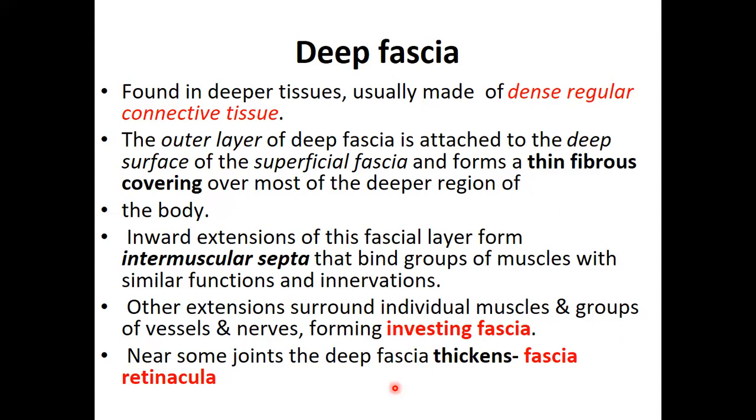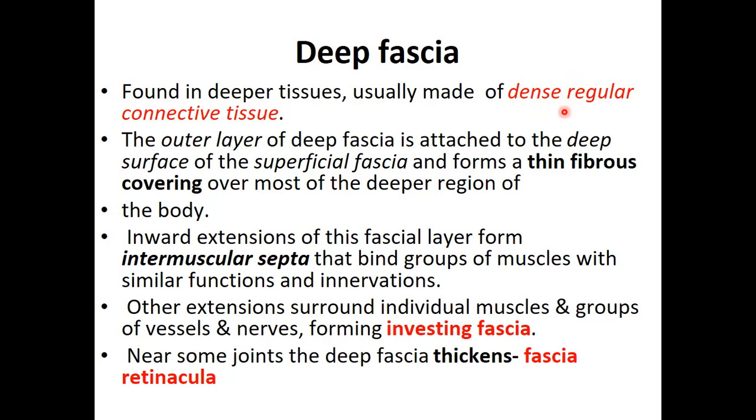Now the difference is that superficial fascia was loose connective tissue. Deep fascia is dense connective tissue. We said this is strong connective tissue because muscles are contracting and relaxing. So to avoid friction between muscles and the skin, there is this covering around muscles, which we call deep fascia.